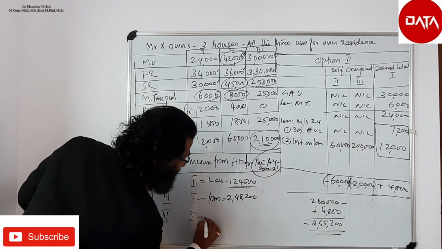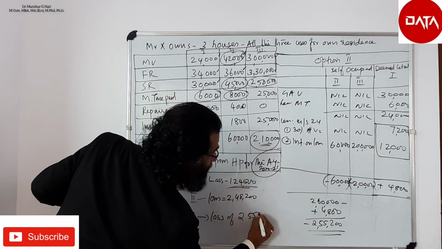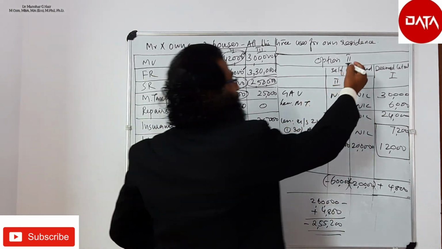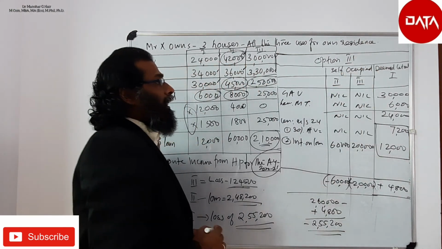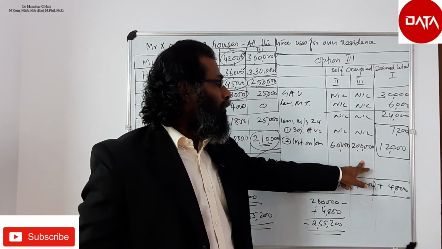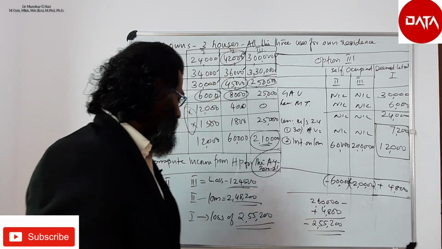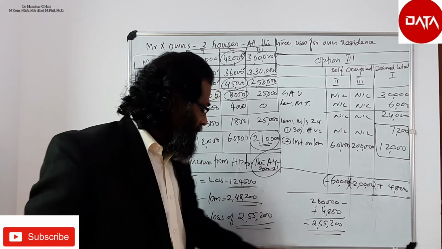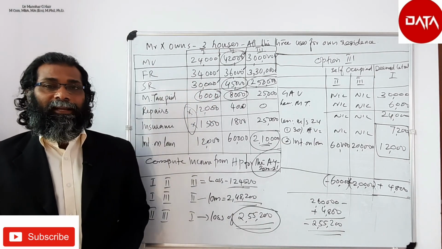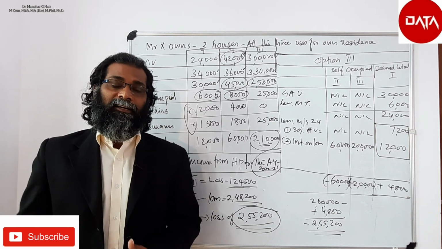So here under the third option, a loss of 2,55,200. So the advice here is, the assessee of the third option, that is second and third is self-occupied and the first one is treated as deemed let out, the assessee would get a maximum loss. Hope this concept of deemed let out is clear. And we tried out the first case, the first and second is self-occupied and the third one is deemed let out.